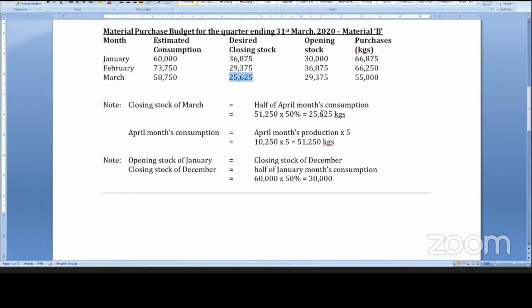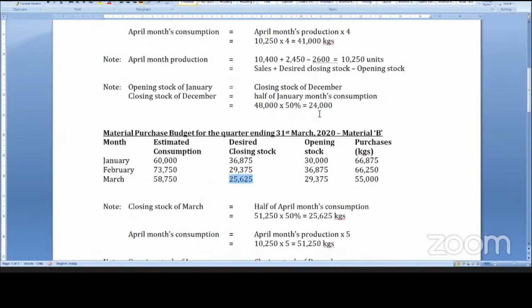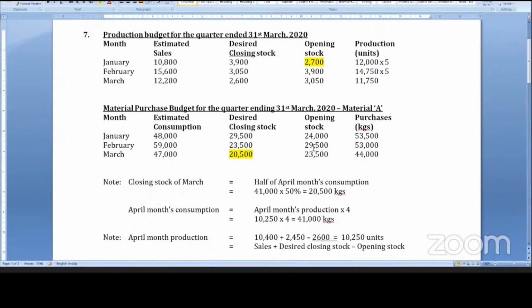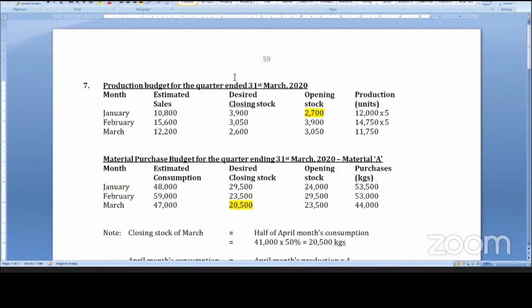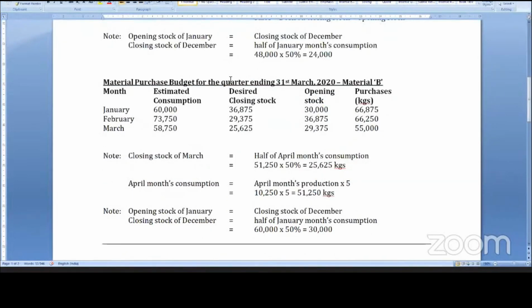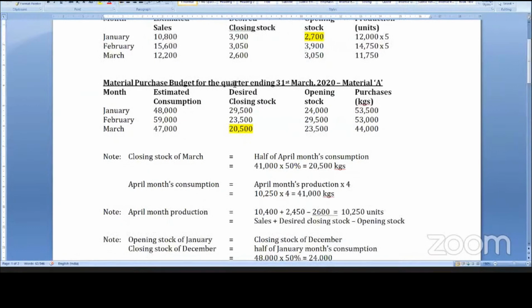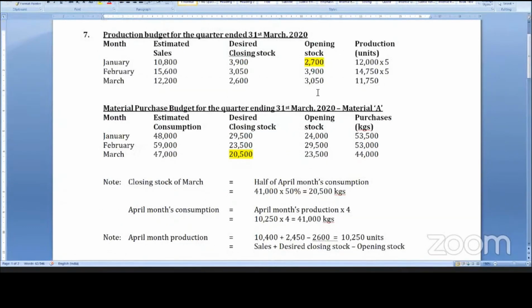Whatever you have done for 4 units in A, for B you have to multiply by 5, but you must do it properly. Finished goods closing stock is 25% of next month's sales, whereas raw material closing stock is 50% of next month's consumption.